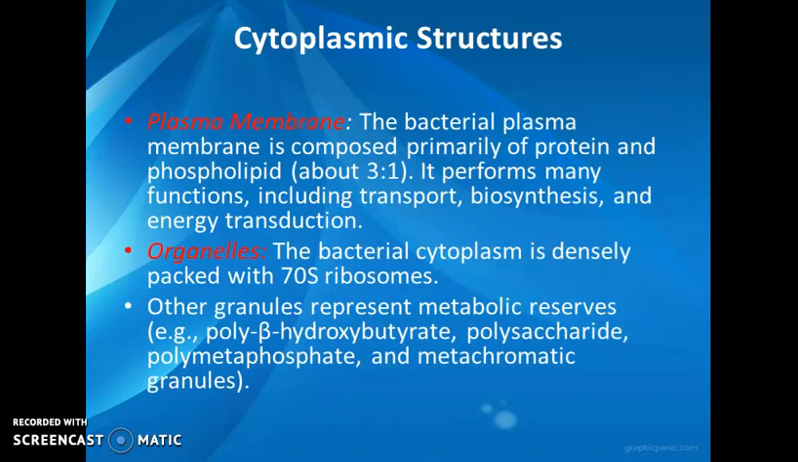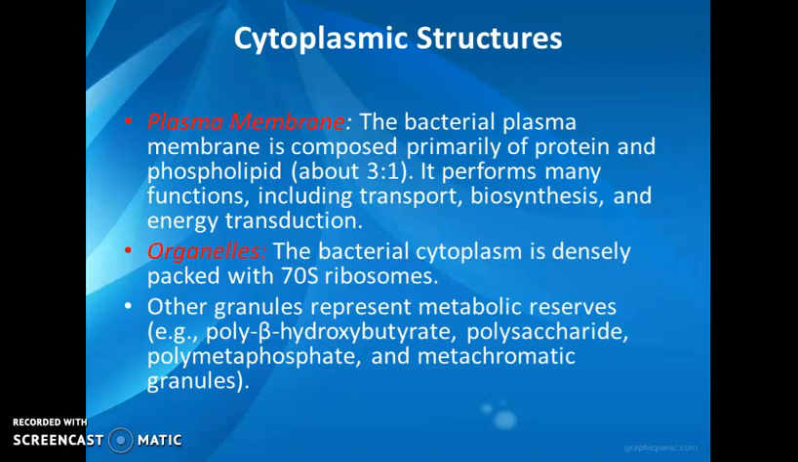Next is cytoplasmic structures. First one is the plasma membrane. The bacterial plasma membrane is composed primarily of protein and phospholipid, in a ratio of about 3:1. It performs many functions, including transport, biosynthesis, and energy transduction.